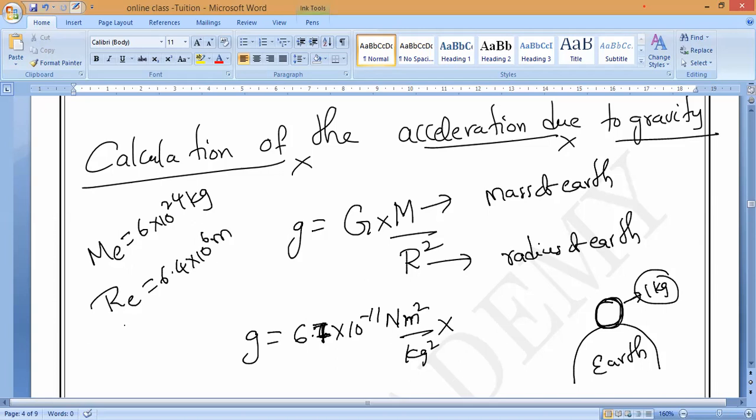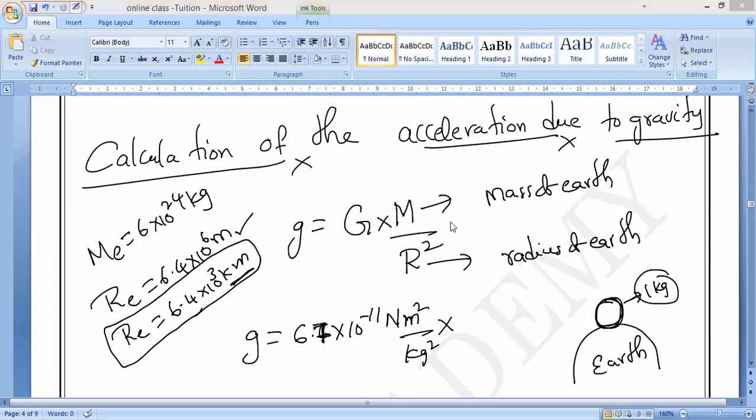Or else, a few times in the exam they will give it in kilometers: 6.4 into 10 power 3 kilometers. Is it okay, guys? 1 kilometer equals 1000 meters, so 10 power 3 times 10 power 3 becomes 10 power 6. Whatever they give, you have to convert to meters. You should remember that.